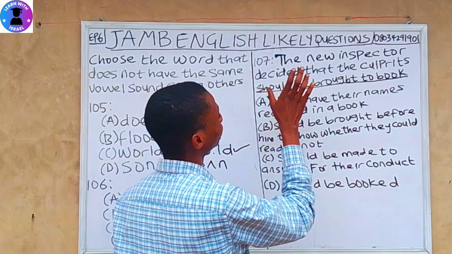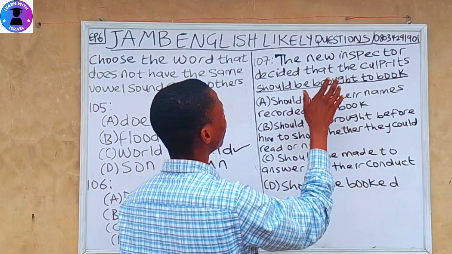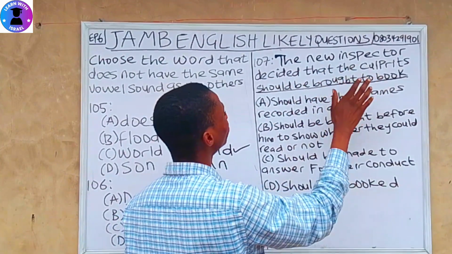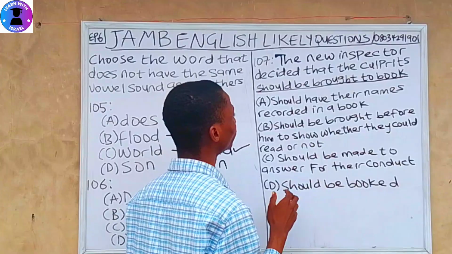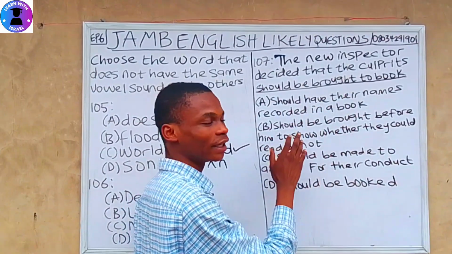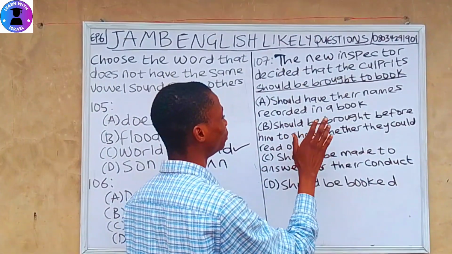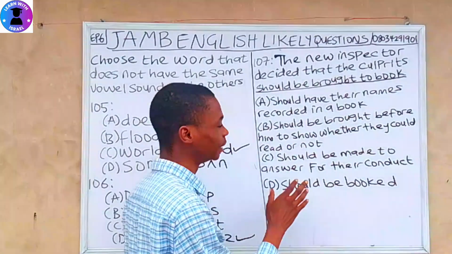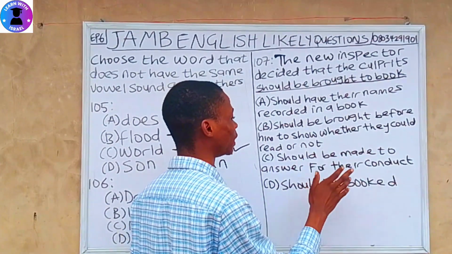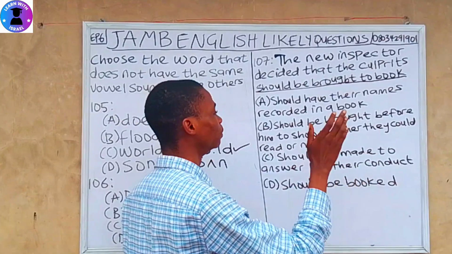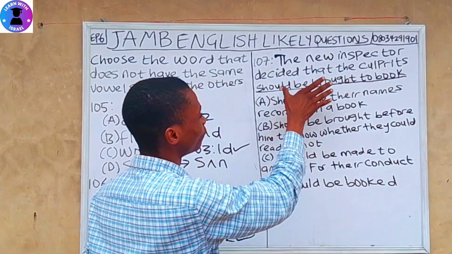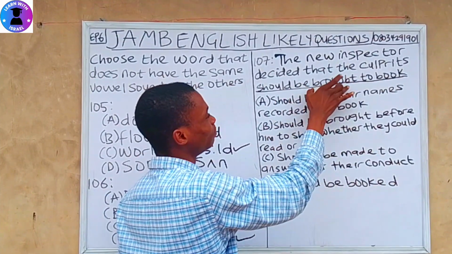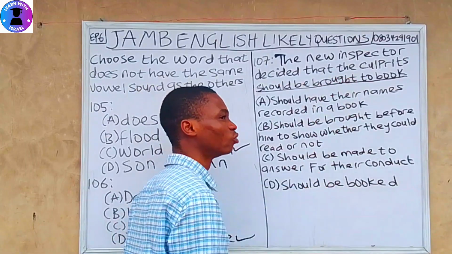Question 107. The new inspector decided that the culprit should be brought to book. A, should have their names recorded in a book. B, should be brought before him to show whether they could read or not. C, should be made to answer for their conduct. D, should be booked. So this is a phrasal verb, and we have to find out the meaning of the word should be brought to book.